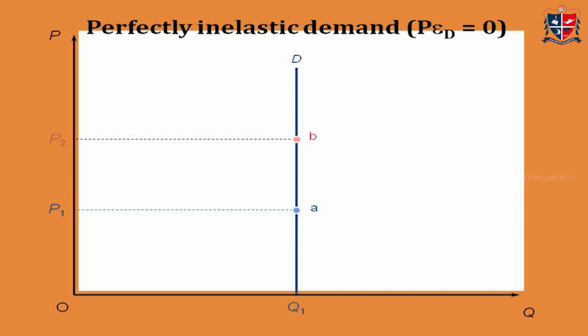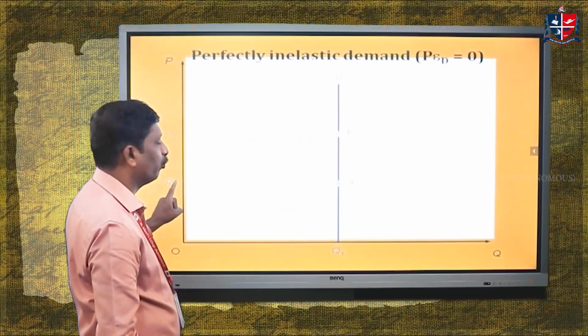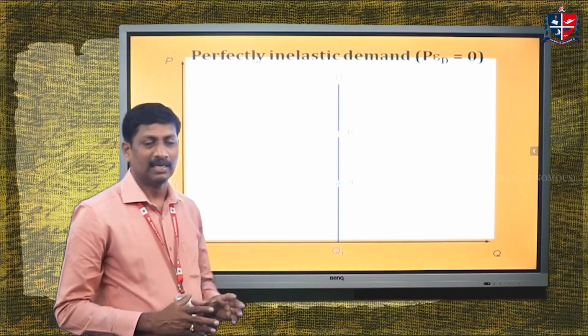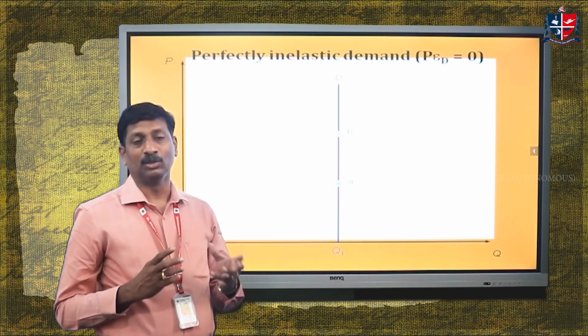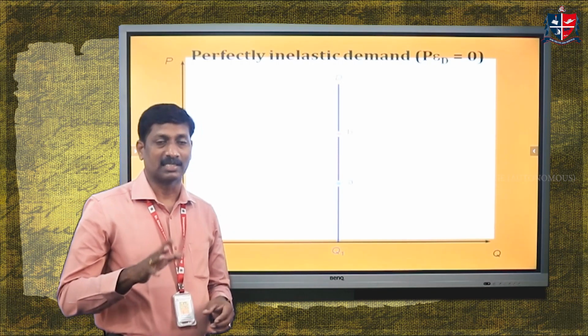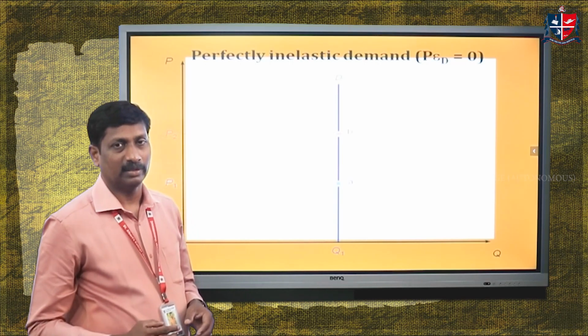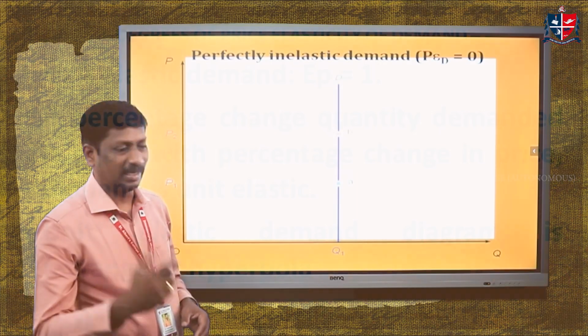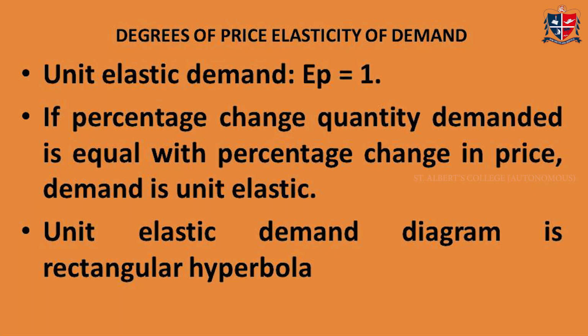Demand diagram is a vertical line. It means that quantity demanded is constant at OQ1, whether the price is OP1 or OP2, whatever the price, there is no change in quantity demanded. The degree of responsiveness is 0. This is the second degree of price elasticity of demand. And we are moving to the next case, that is unit elastic demand.